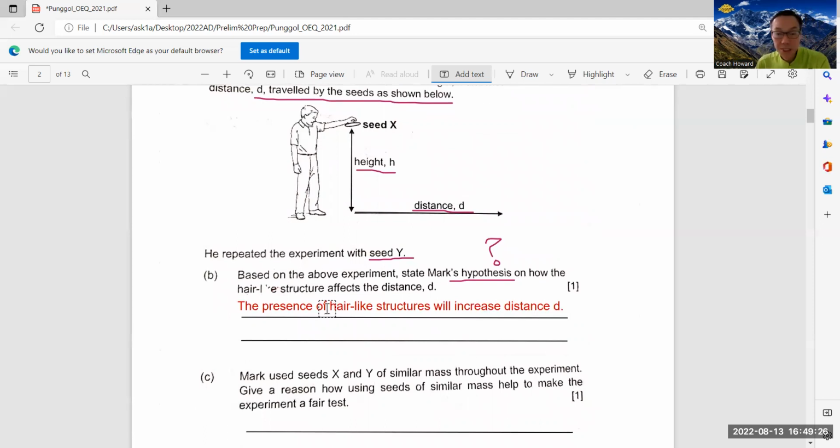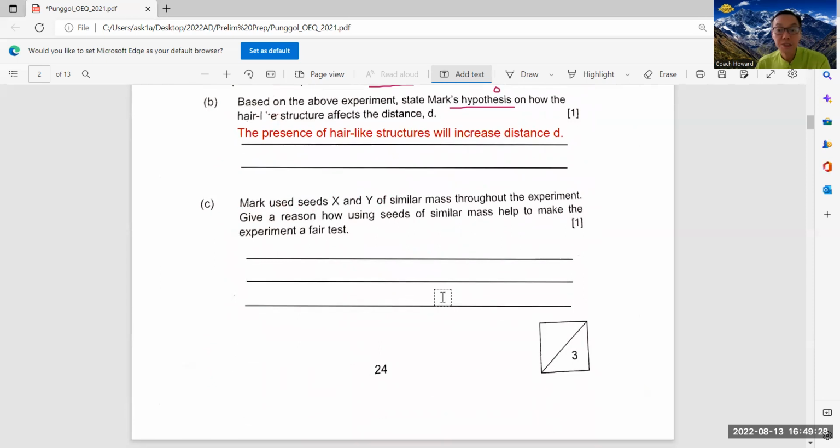Okay, next. This is also another tricky question, which I will put below. Because this one, they say give a reason how seeds of similar mass. Somebody asked me, Isabella, I wrote the presence of hair-like structure allows it to travel in the... Okay, possible also. So you can say the presence of hair-like structures allows the seed to travel a further distance d. Okay, you can.